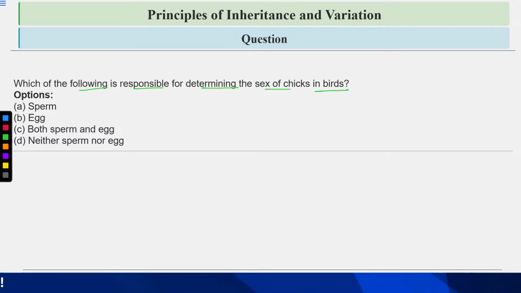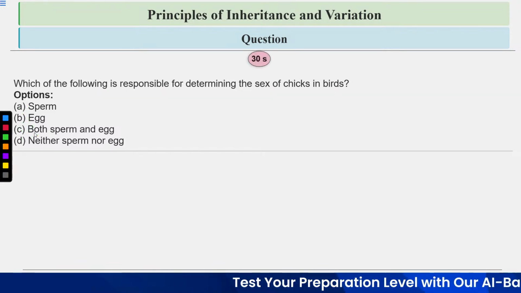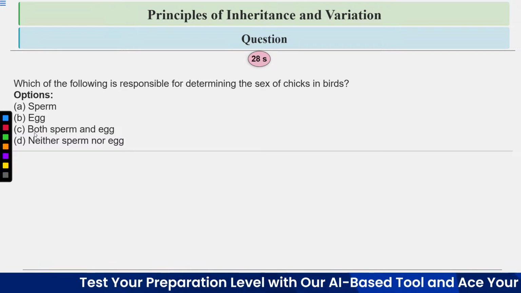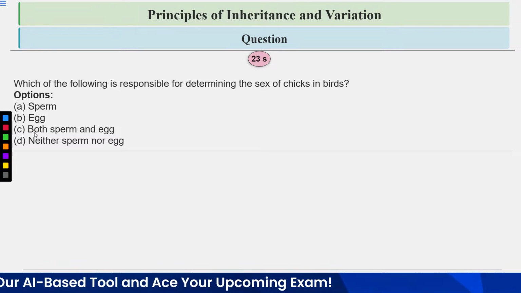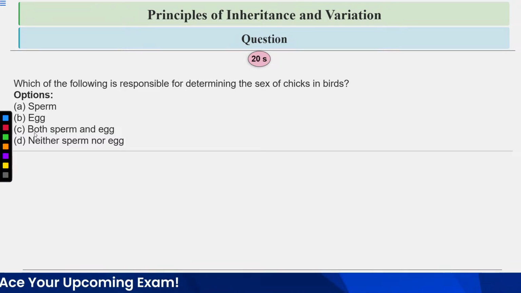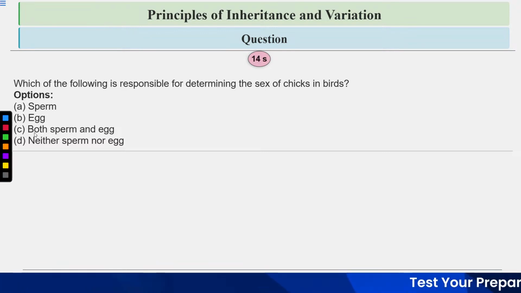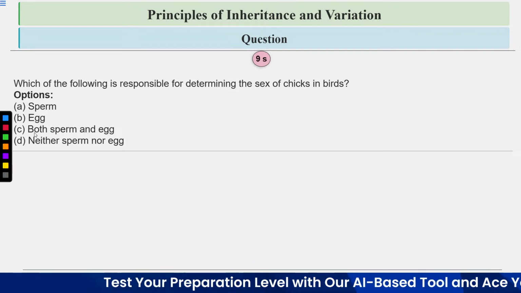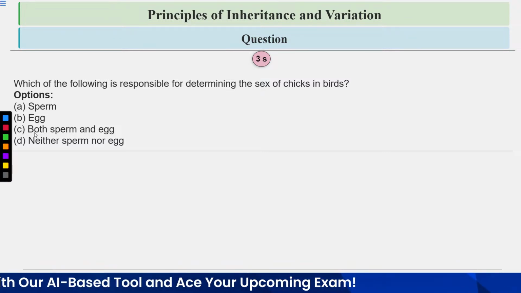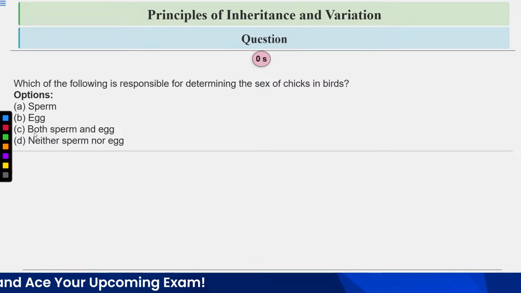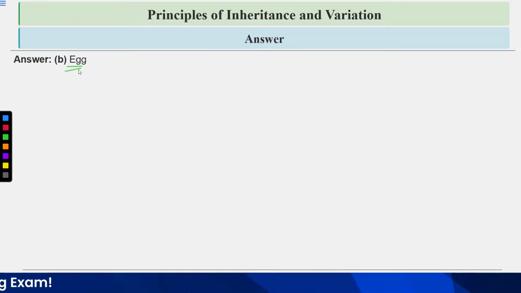Option A is sperm, B is egg, C is both sperm and egg, and D is neither sperm nor egg. Answer is option number B, egg.